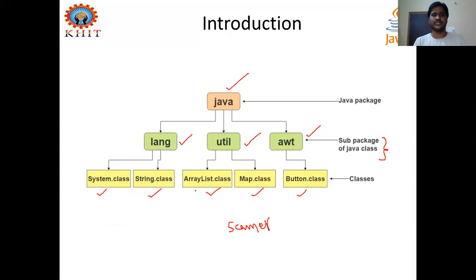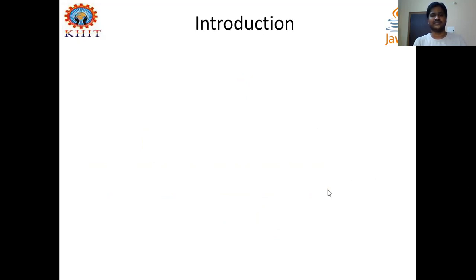So these are the built-in packages already defined in Java, and we can import those packages into our normal classes in our Java programs, and make use of those classes and methods defined in them. So these are the examples.